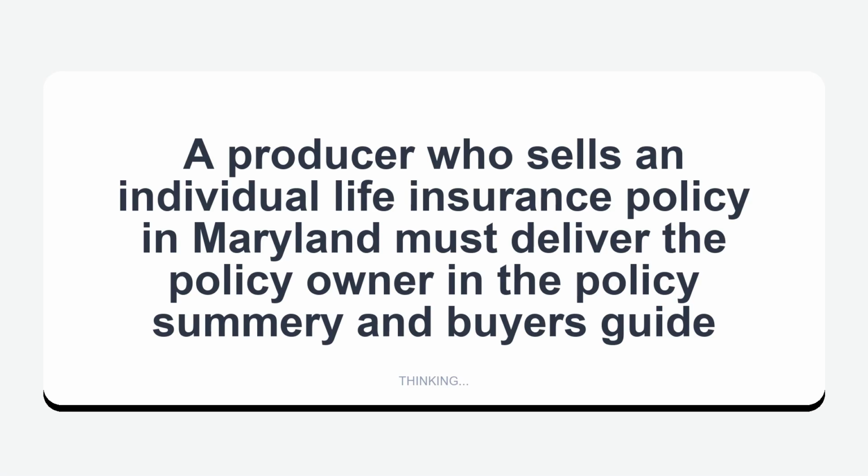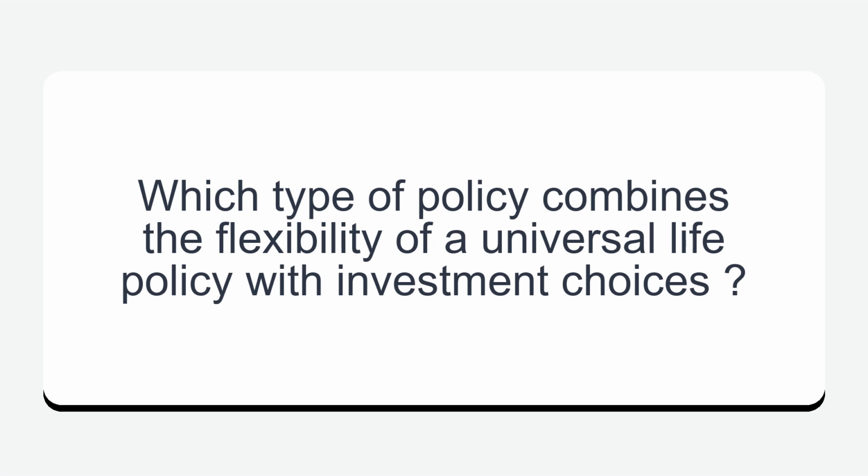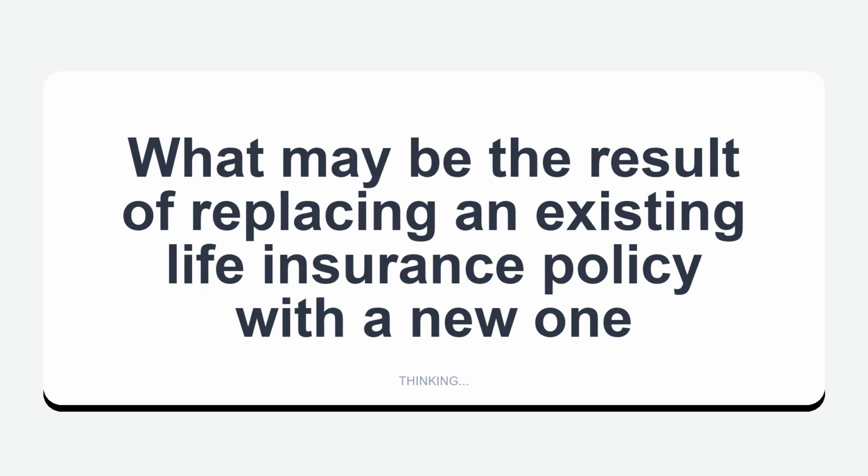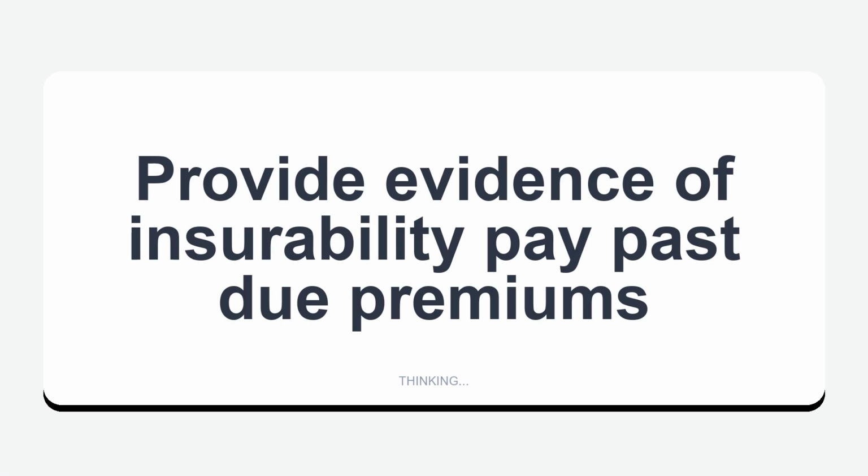A producer who sells an individual life insurance policy in Maryland must deliver to the policy owner the policy summary and buyer's guide. Which type of policy combines the flexibility of a universal life policy with investment choices? What may be the result of replacing an existing life insurance policy with a new one? Surrender charge. Provide evidence of insurability. Pay past due premiums.